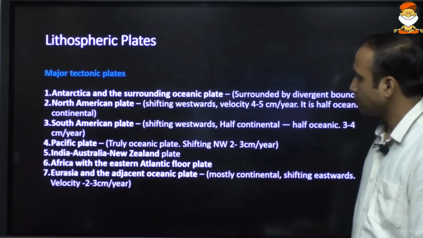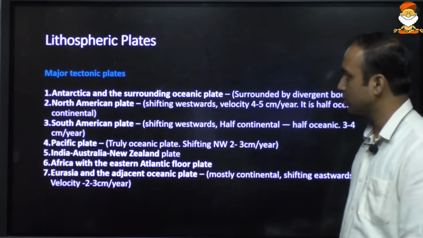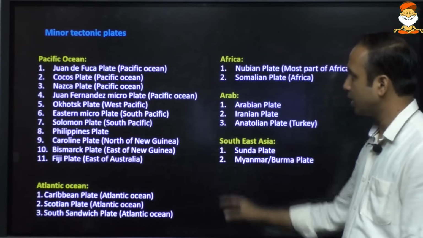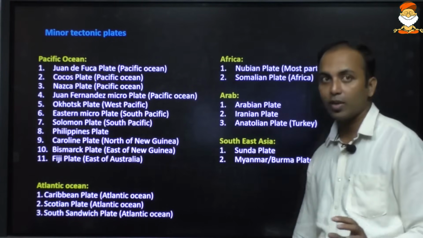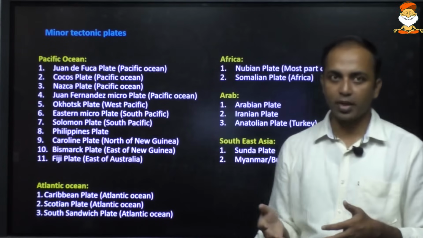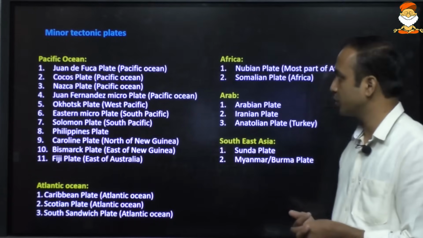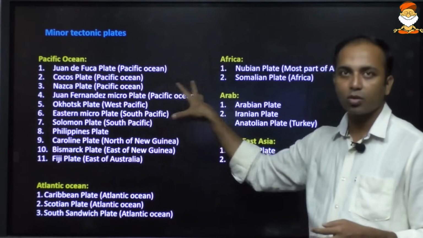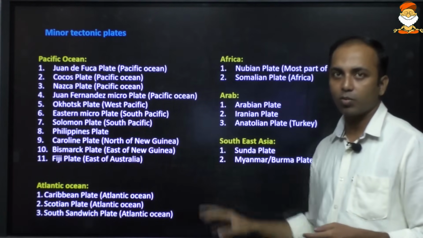So these are some major plates. Seven major plates, and the eighth one, Zealandia. There are several minor plates also. UPSC will ask a question like which is a major plate or which is a minor plate, or it may ask questions with respect to the oceans or the regions, and they will ask the name of the plates.